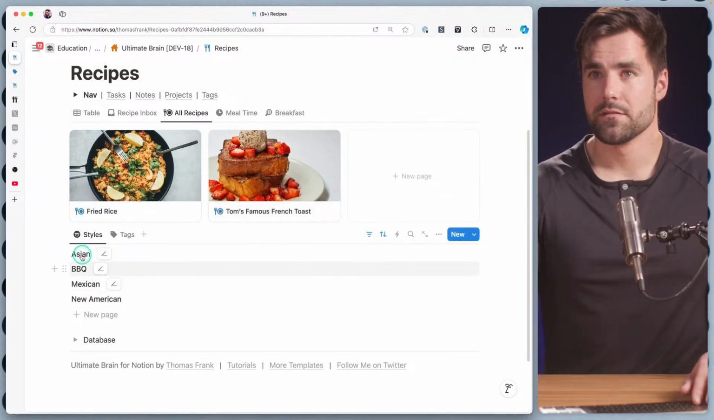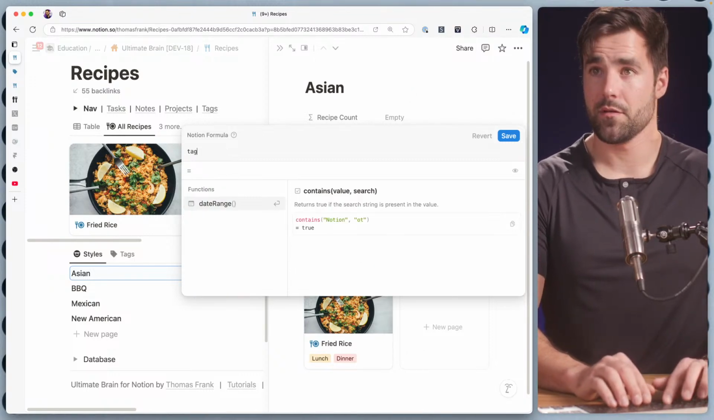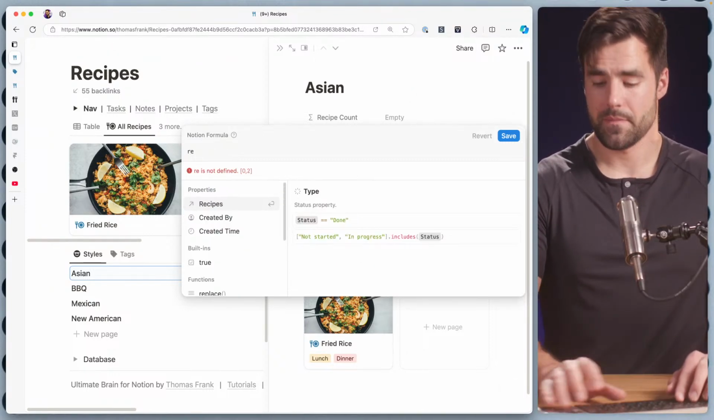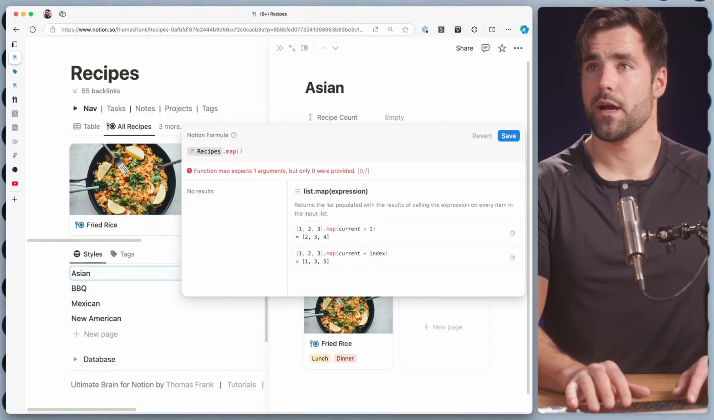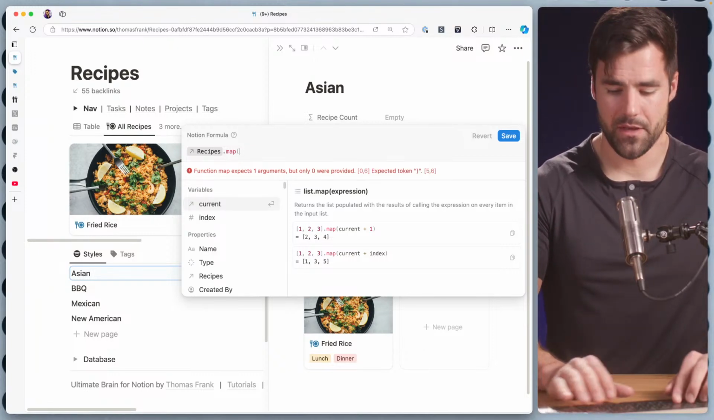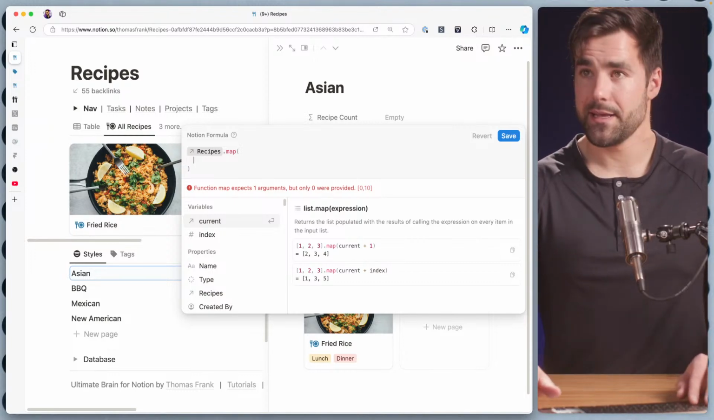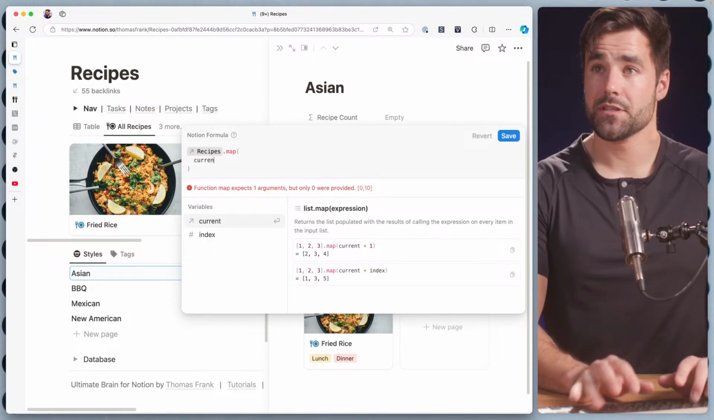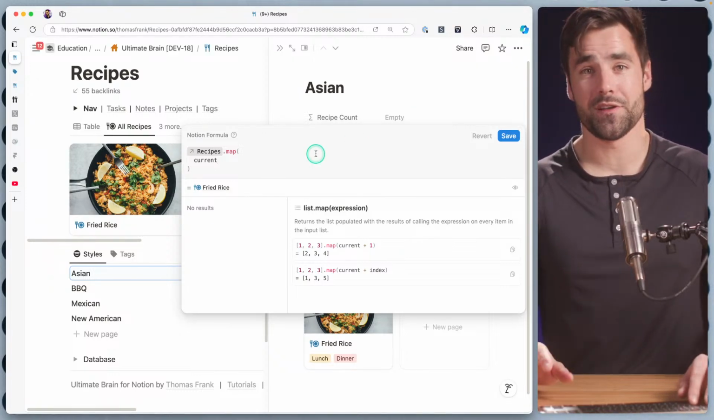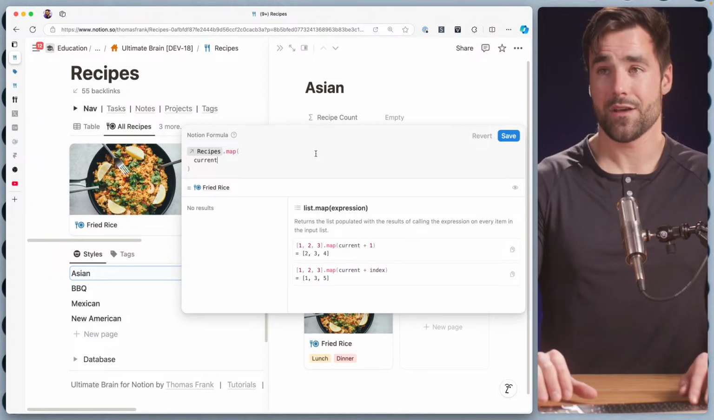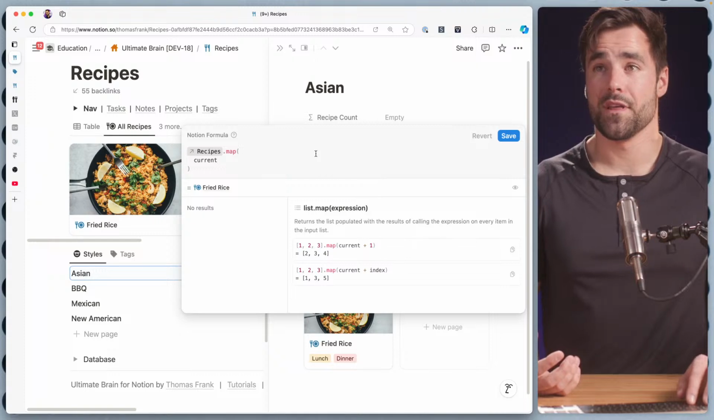And now we can go over here and make our little formula. So if we go with tags, recipes, sorry, we can do this little map function here. The map is basically going to let us reach through our recipes relation property and do something to every element in the list. I have a whole video about Notion formulas, specifically Notion formulas 2.0, and it goes through this in great detail, if you've never played with map before or dealt with arrays or lists.